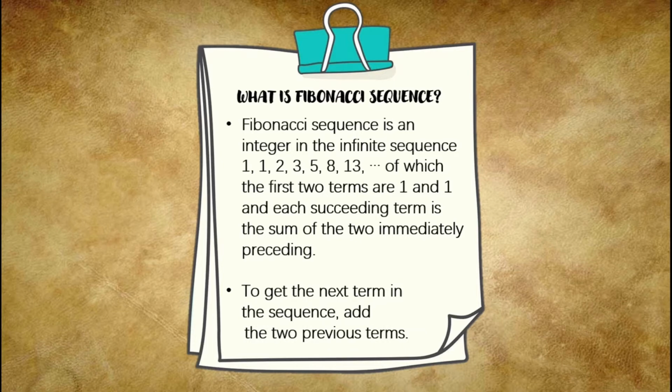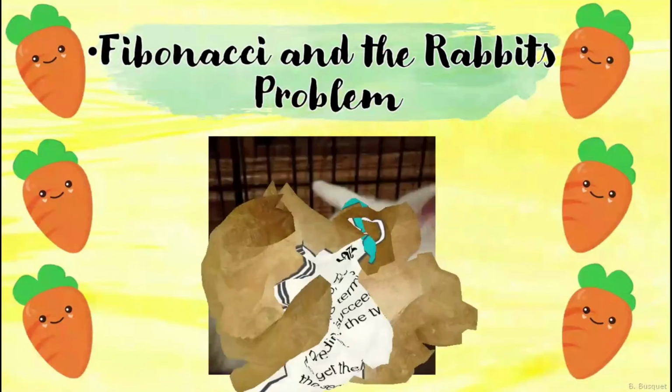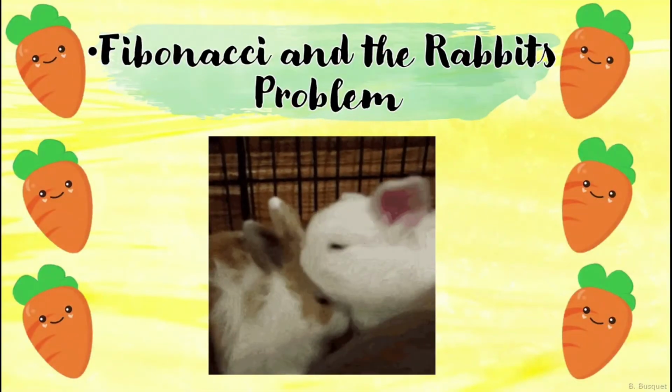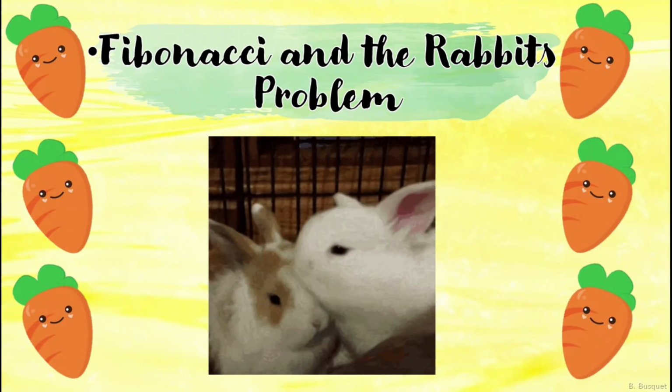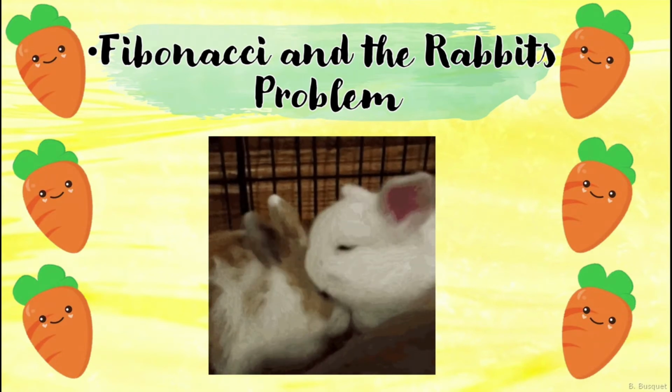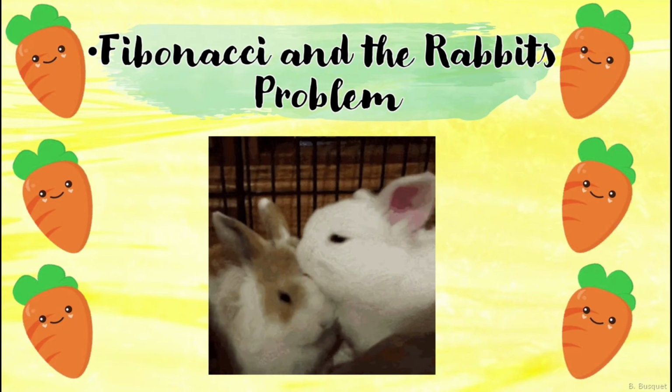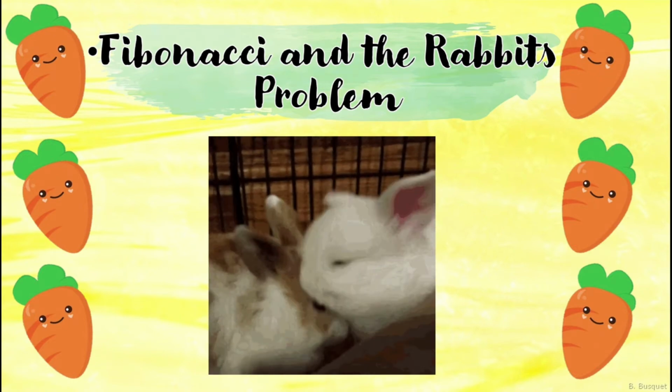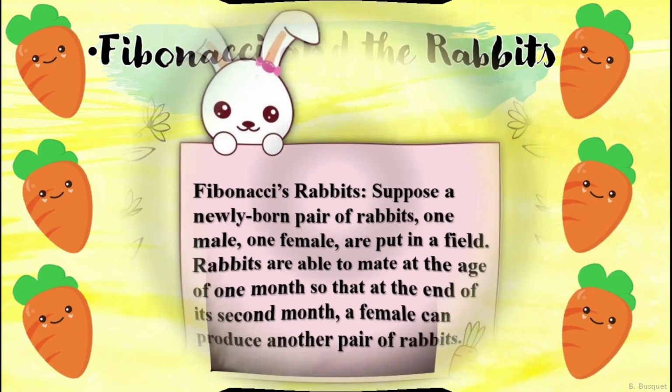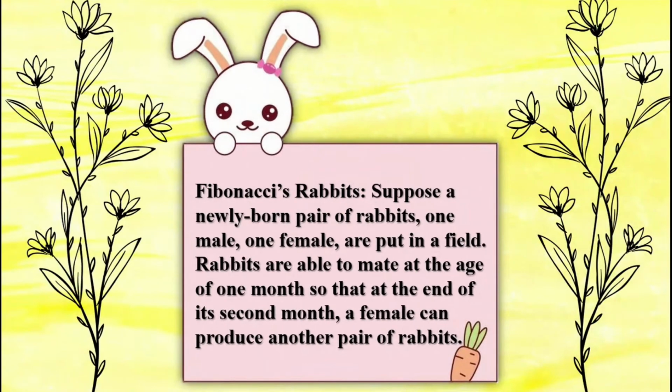Did you know that the Fibonacci sequence started with a pair of rabbits? A baby boy rabbit and a baby girl rabbit. Fibonacci and the rabbit problem. Suppose a newly born pair of rabbits, one male, one female, are put in a field. Rabbits are able to mate at the age of 1 month, so that at the end of its second month, a female can produce another pair of rabbits.